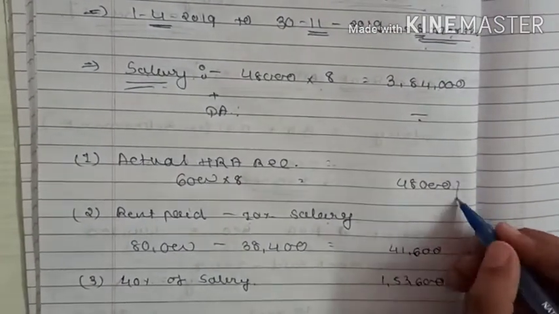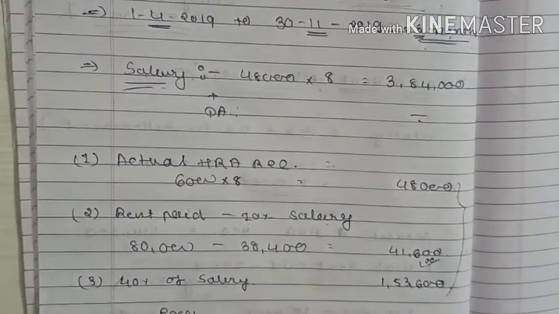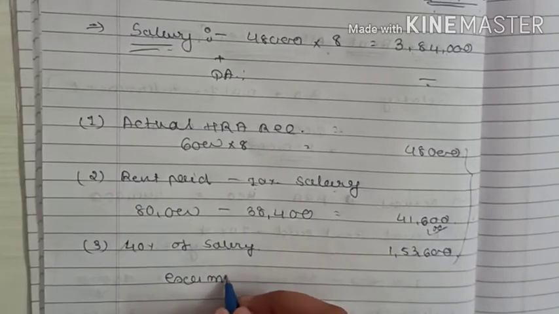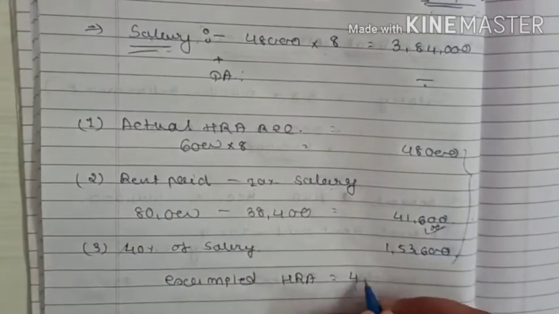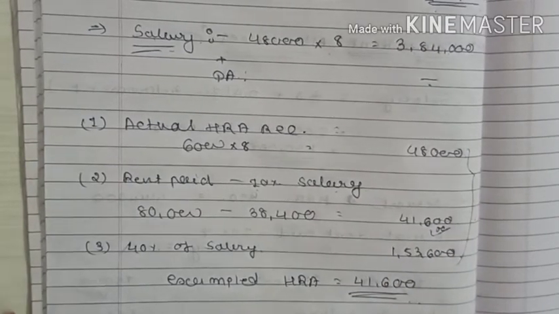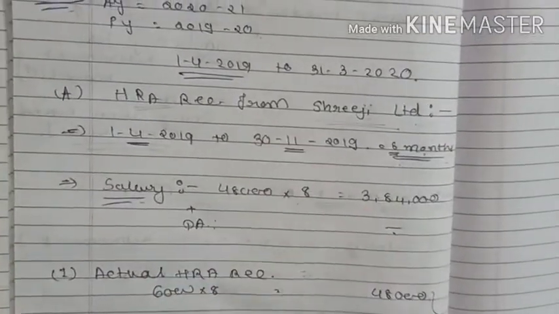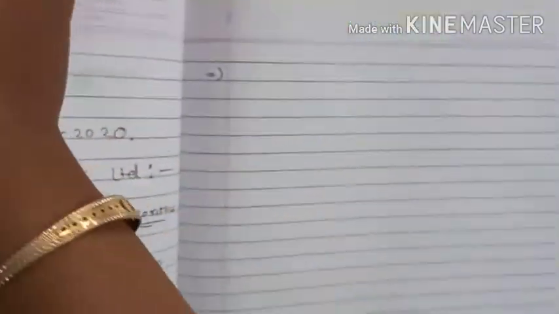Whichever is less, this amount is less. So exempted HRA is equal to 41,600. Right? This is calculated for Sriji Limited. Now we are going to calculate for Vipul Limited.